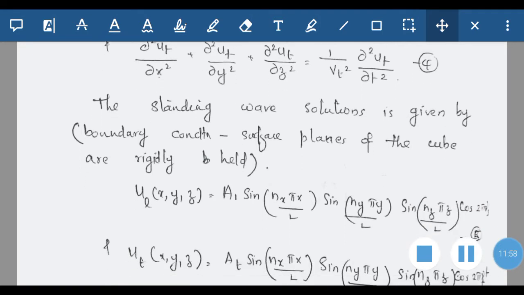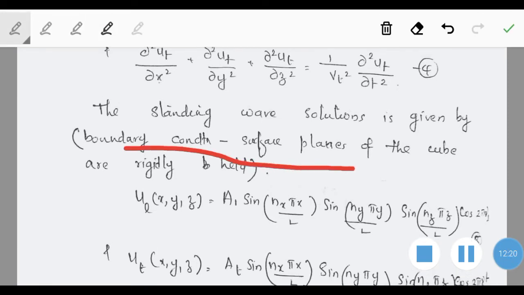For this type of equation, the standing wave solution will contain some constants nx, ny, nz, corresponding to different modes of vibration. So the standing wave solution must satisfy the boundary conditions. The boundary condition here is that the surface planes of the cube are rigidly held.